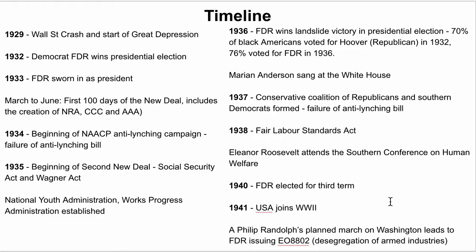In 1940, FDR is elected for a third term. And in 1941, the USA joins World War II. A. Philip Randolph's planned march on Washington leads to Executive Order 8802, which I mentioned before. That's really important because it shows the power of Black American campaigning actually influencing government legislation. It's the first time since Reconstruction that Black American campaigns have led to government action in that way. You could say this is a forerunner to the later legislation of the 50s and 60s.